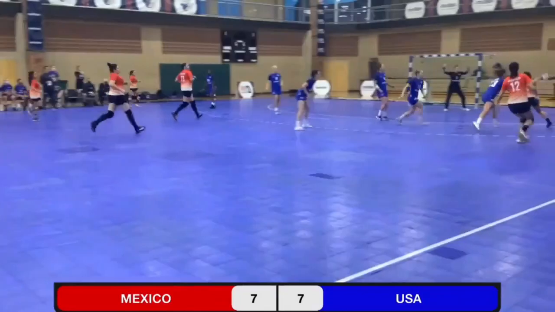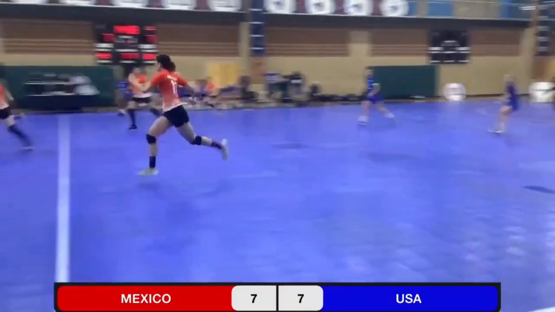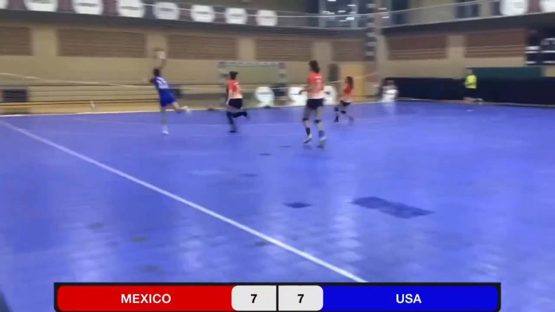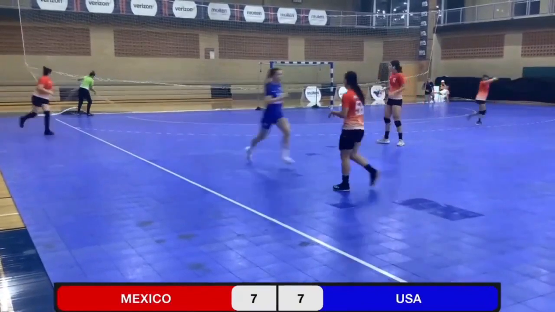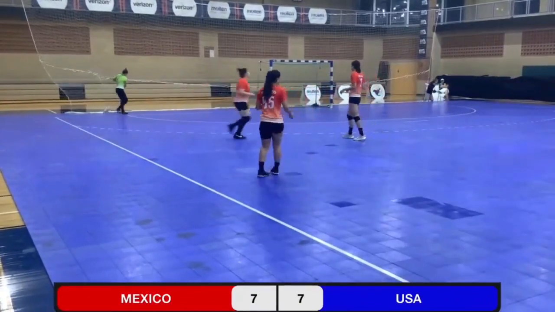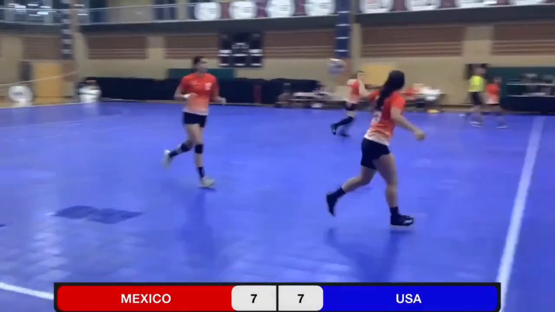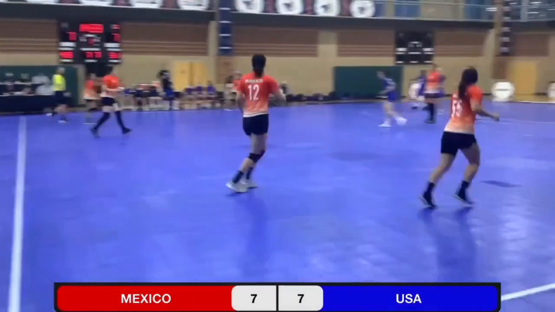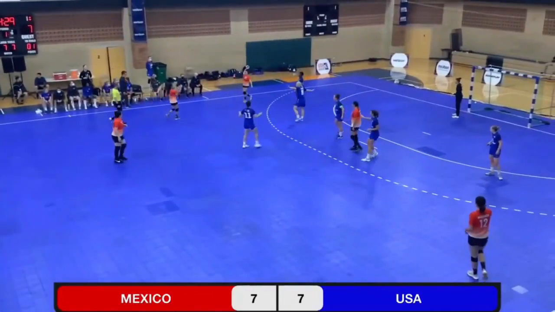Mexico quick on the break. Fassold's there, though, to save it. Now, a long errant pass, however, to Taylor, and we'll turn it right back over to Mexico. So midway through the first half, the score is knotted up at 7-7.